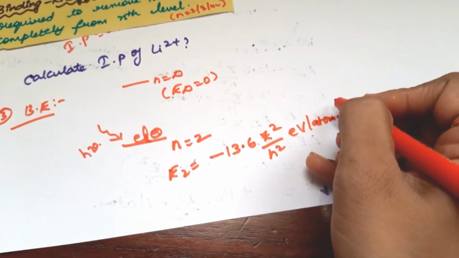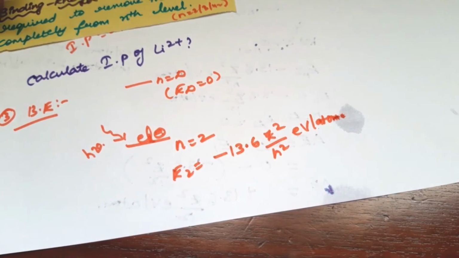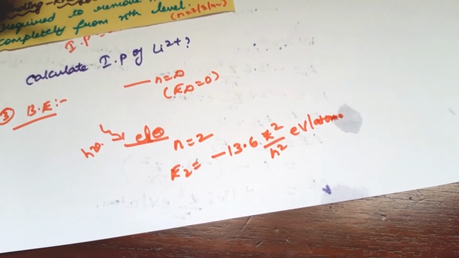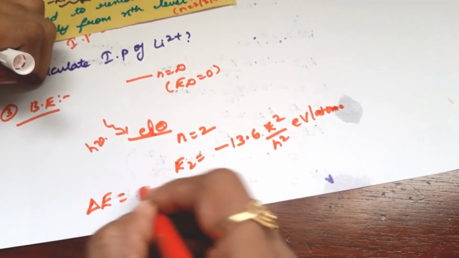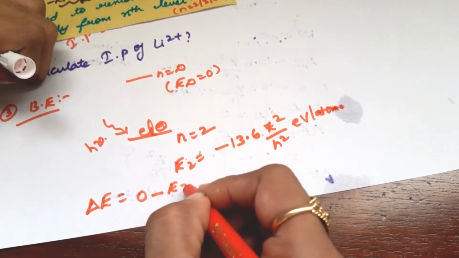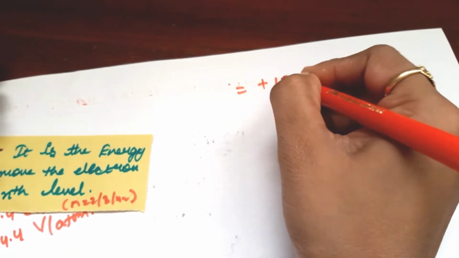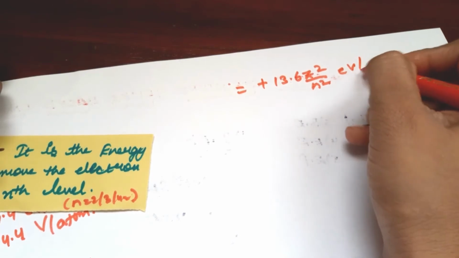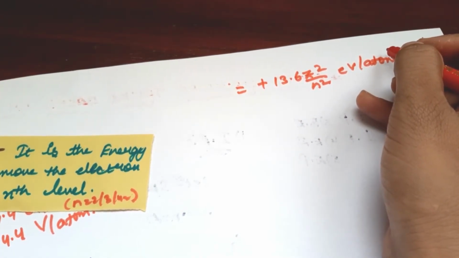I am not telling how the energy is derived, but simply giving you the formula. The energy gap delta E is equal to 0 minus E2, which means plus 13.6 Z square by n square electron volt per atom. For binding energy, the formula is the same, but the difference is that the n value is not 1.